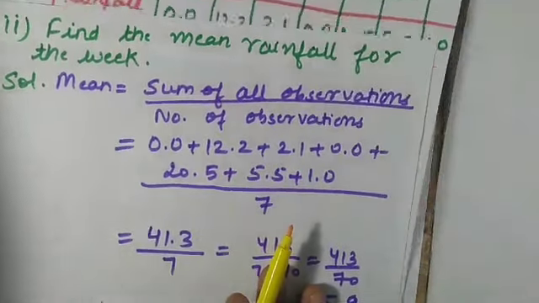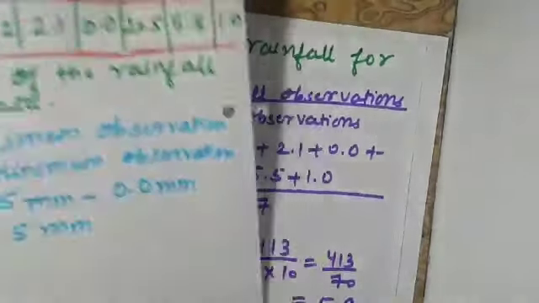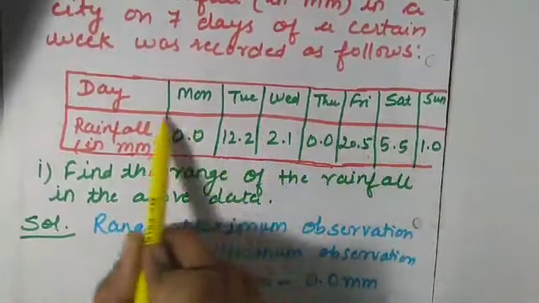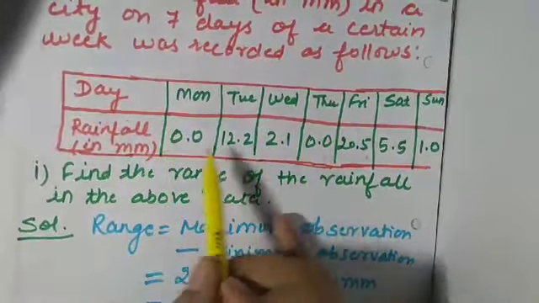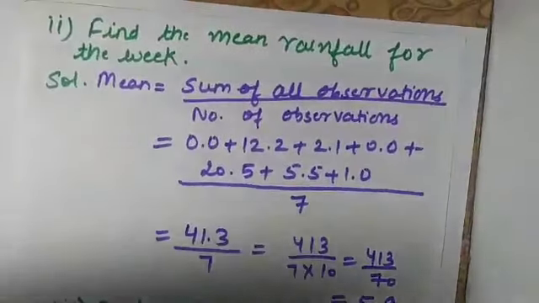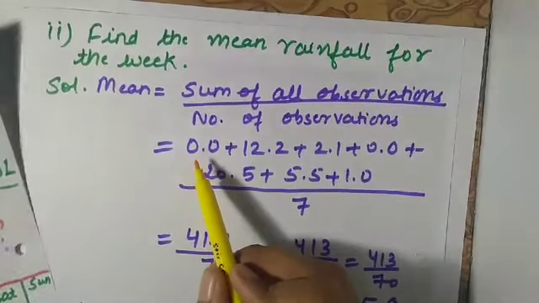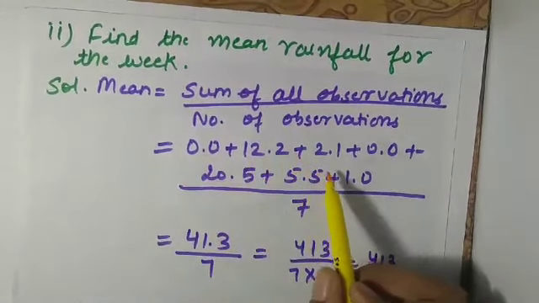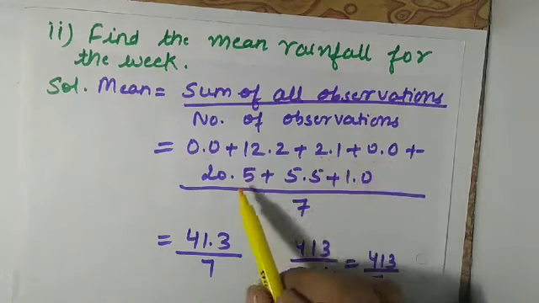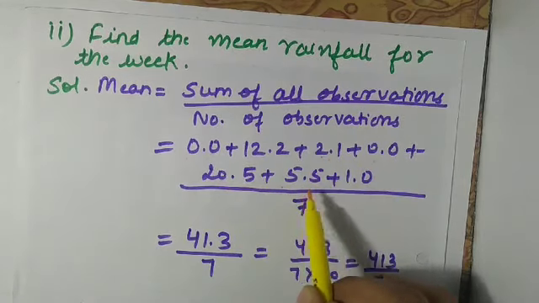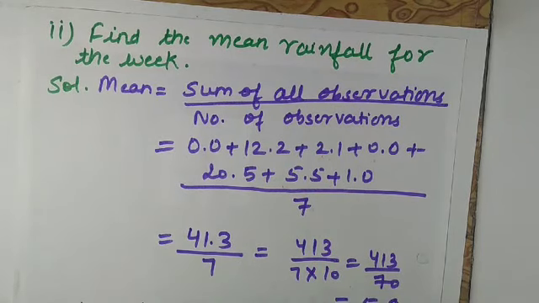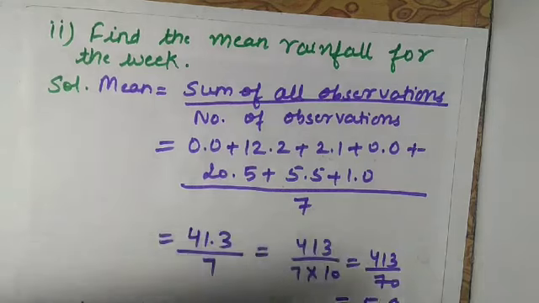Here observations are rainfall recorded in millimeters. So you have to sum this row and then divide it by the number of observations. Here we will add 0.0 plus 12.2 plus 2.1 plus 0.0 plus 20.5 plus 5.5 plus 1 divided by 7, because this is the data for 7 days.